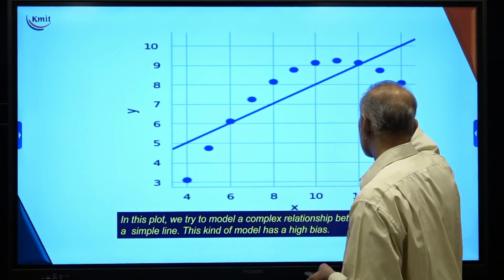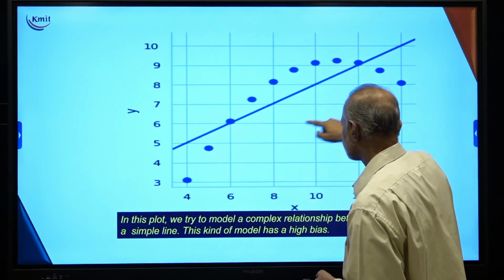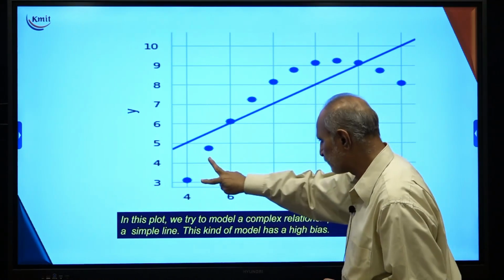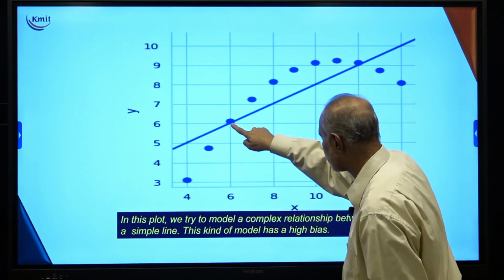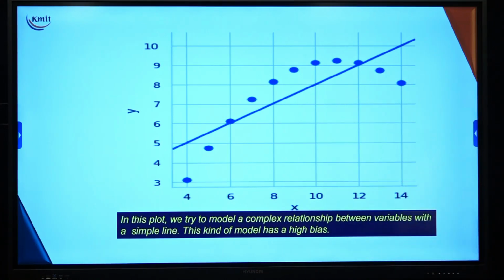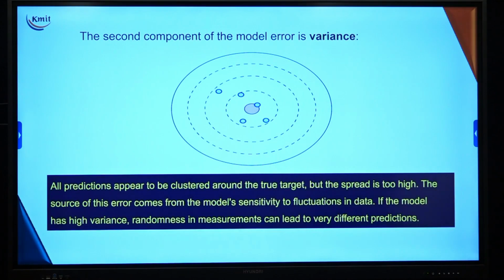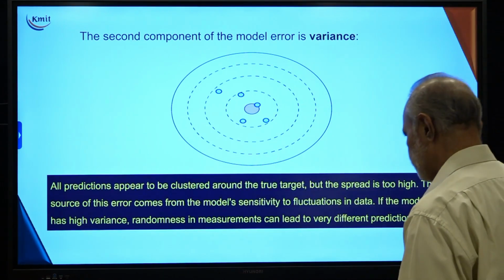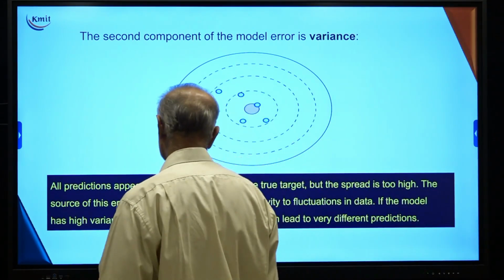So it is not able to identify the data points which are here, or it is giving less error here, less here, but error is more concentrated on this side of the line. So this is what we call a bias. Now when I have this kind of bias, the second component is what we call variance.